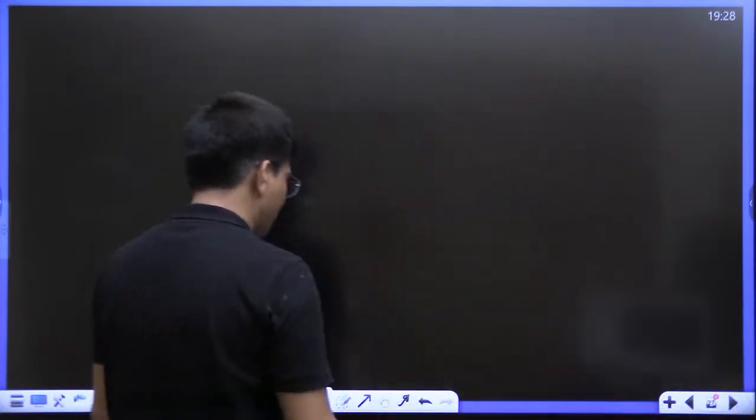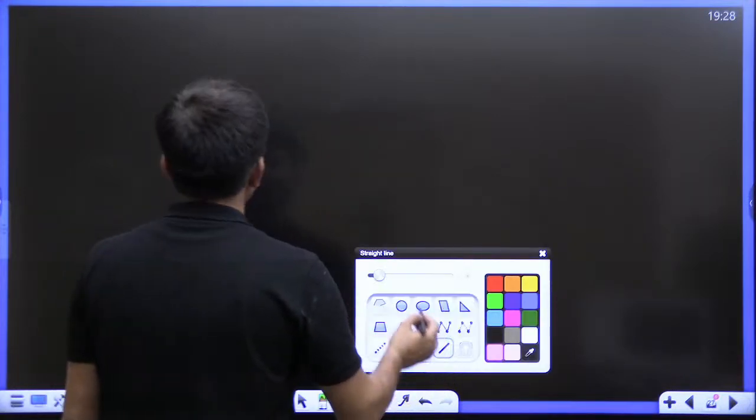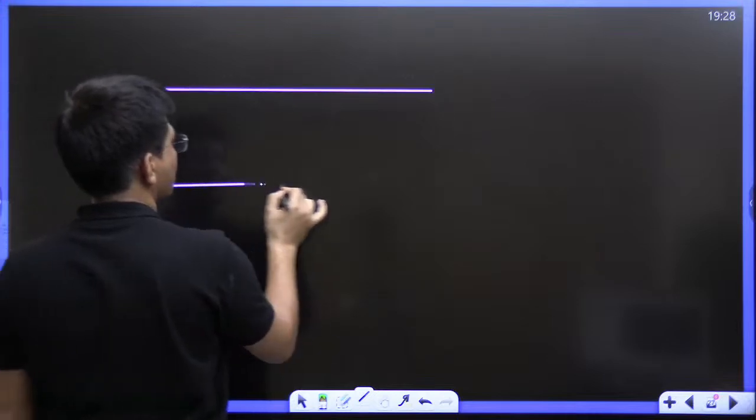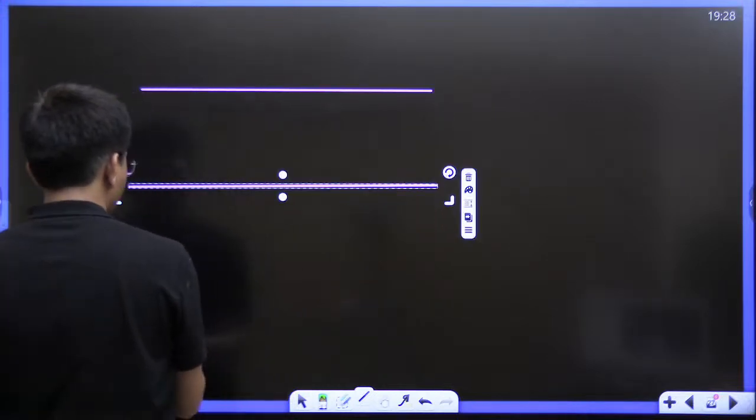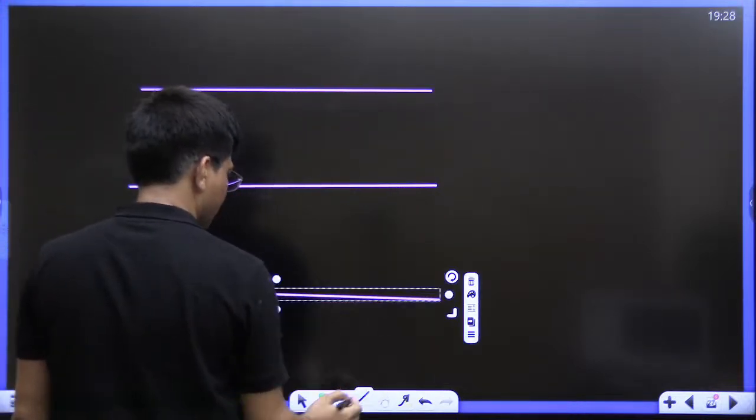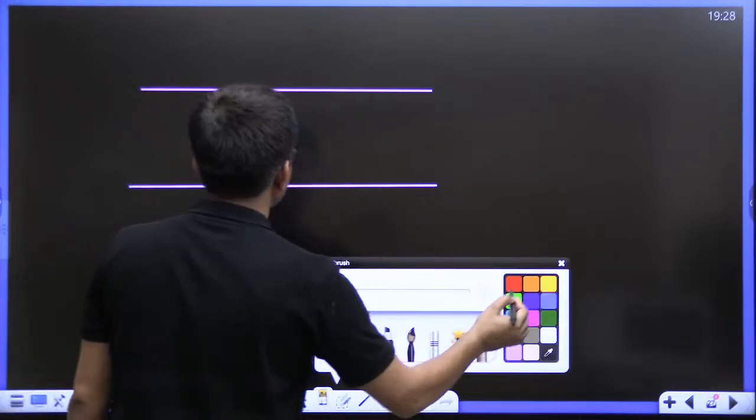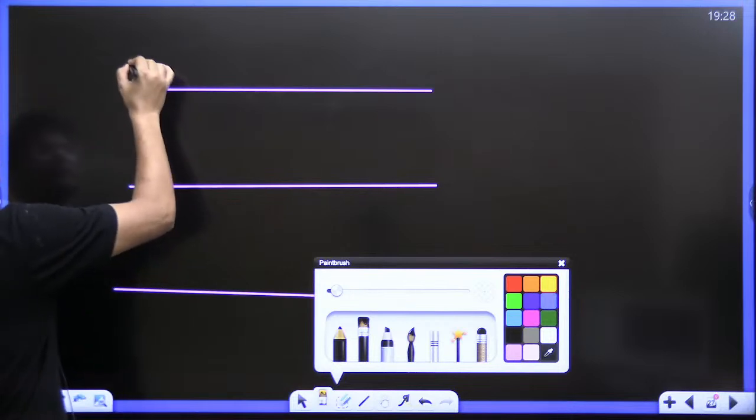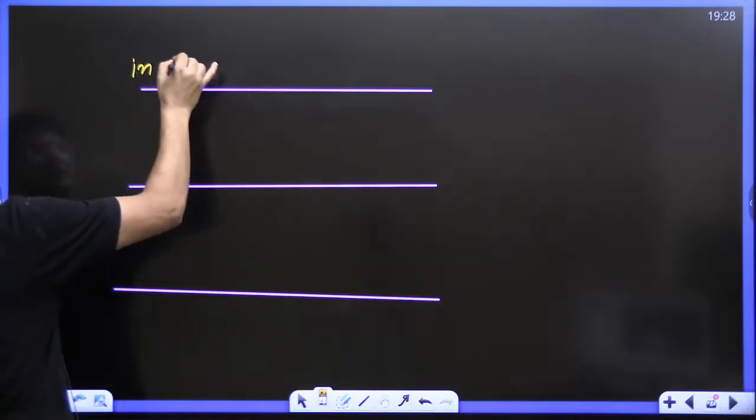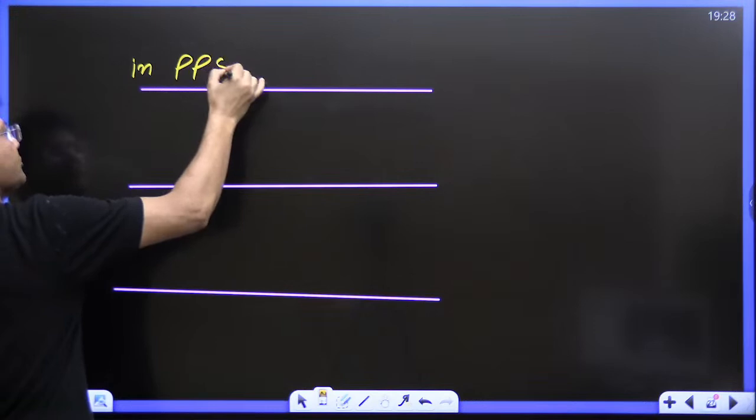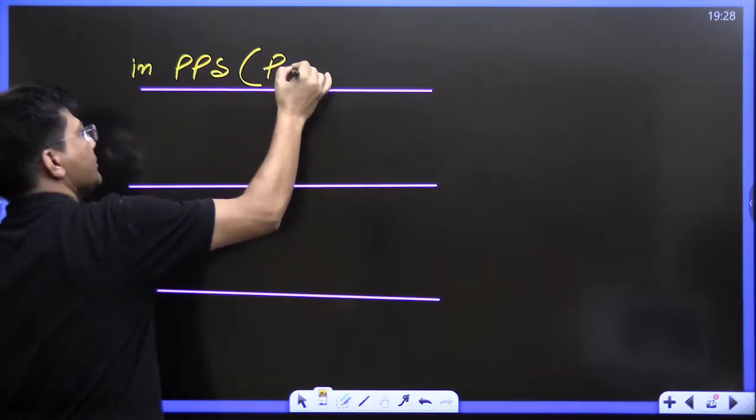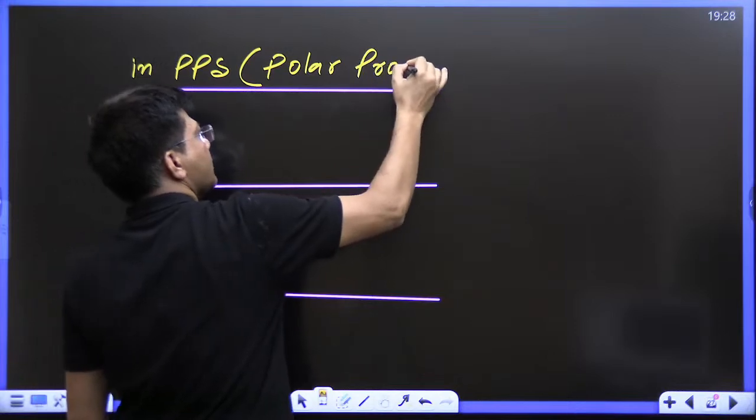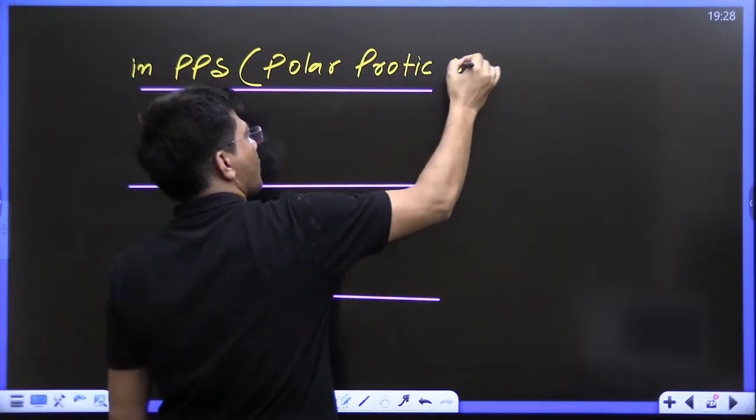Until that time, let me write down the nucleophilicity order in PAS, the nucleophilicity order in PPS, and the nucleophilicity order in NPS. PPS means polar protic solvent.